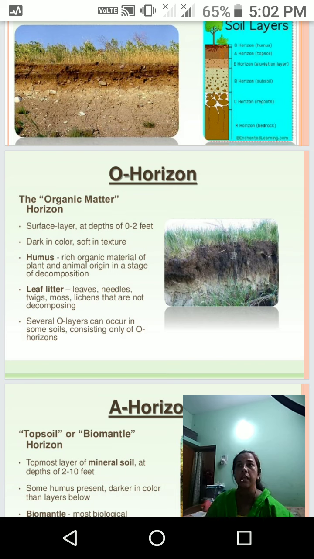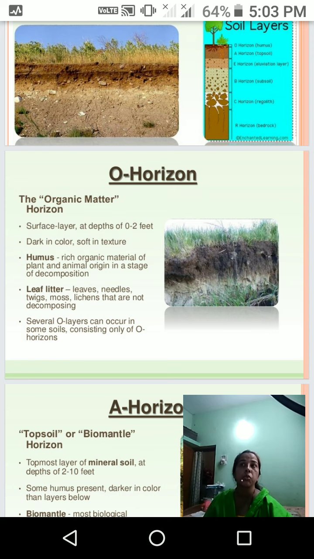Then next is the E horizon, the eluviation layer of the horizon, a small layer between the A and B horizons. First the ground surface, then the O horizon, then the A horizon, and after that the line between A and B is called the E horizon, and its depth is 10 to 15 feet. It is light in color, mainly sand and silt, with poor mineral and clay content due to the leaching loss of water, returning plant nutrients to the water table. Soil particles are larger than in the A horizon but smaller than in the B horizon.